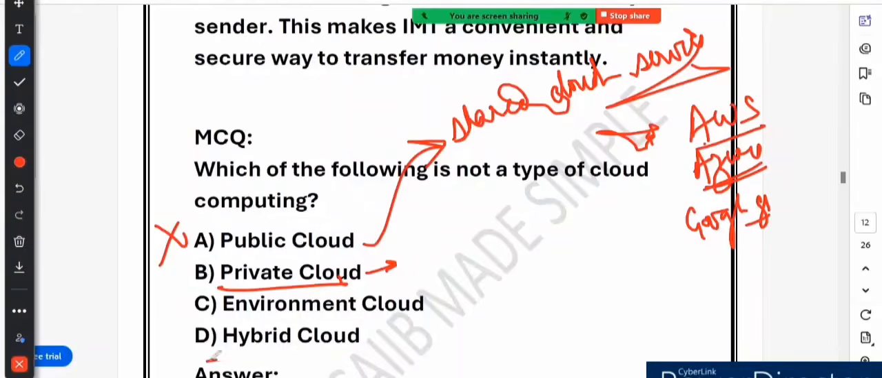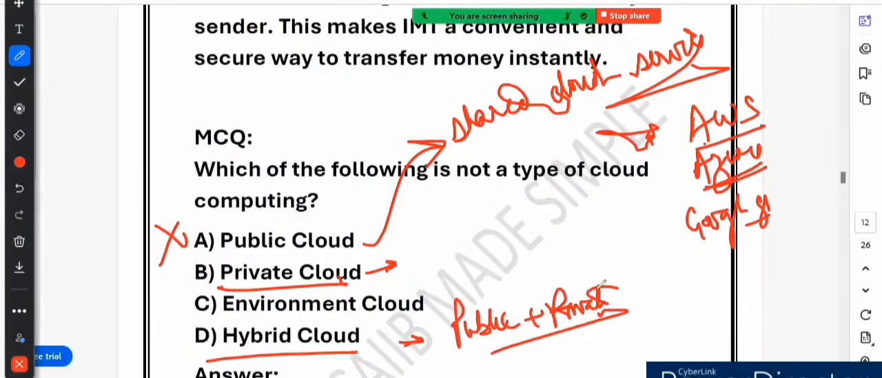Now then we have hybrid cloud. Hybrid cloud is a combination of both. It is a combination of public plus private. It is a combination of both clouds. So it gives flexibility. Some data can be stored on private cloud for security, while other data can be used on public cloud to save cost. So a hospital may keep patient records in a private cloud for security, but use a public cloud for appointment scheduling for convenience. Since hybrid cloud is a real cloud computing system, this is also incorrect.